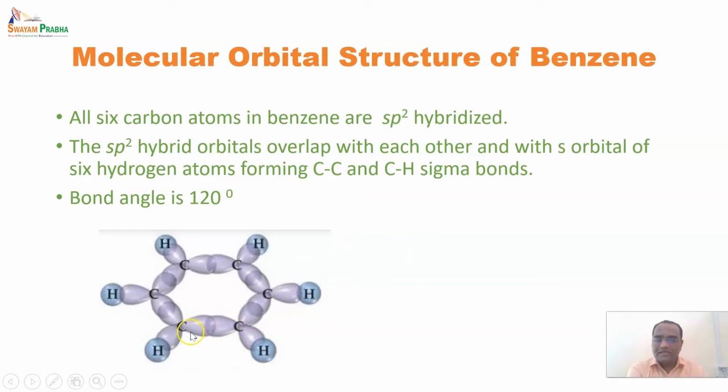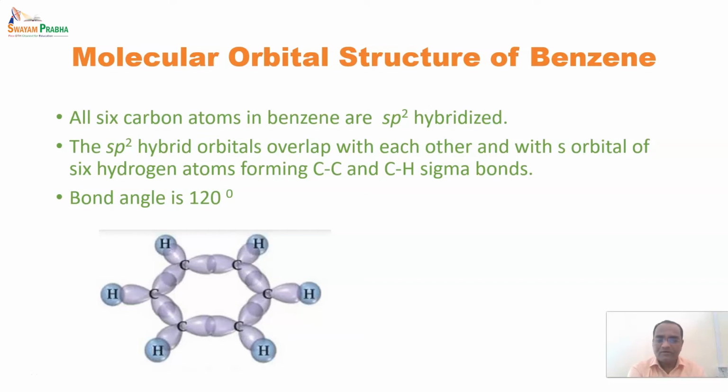This sigma type of overlap is between carbon and carbon, and one more sigma bond is formed between carbon and hydrogen, which is the overlap of the s orbital of hydrogen. There is only one electron in the case of hydrogen, and it is in the s orbital.